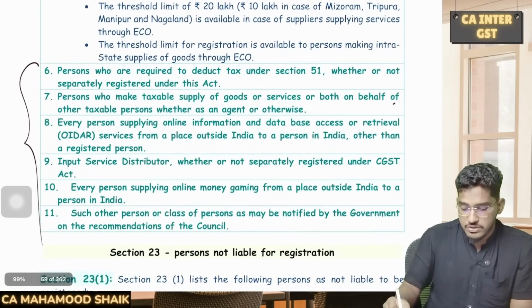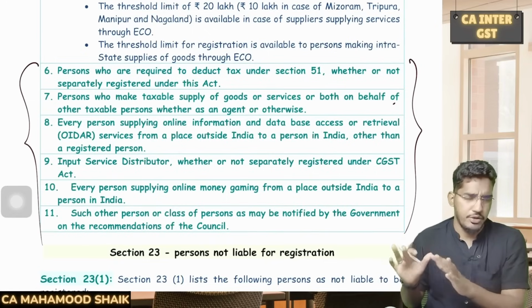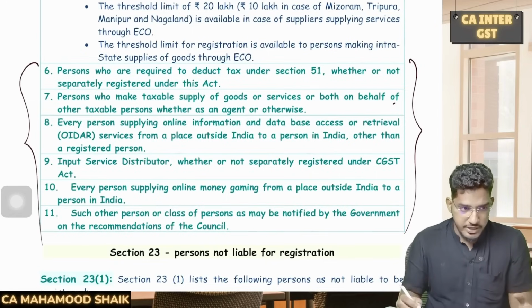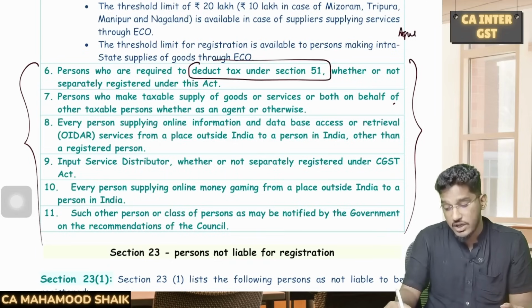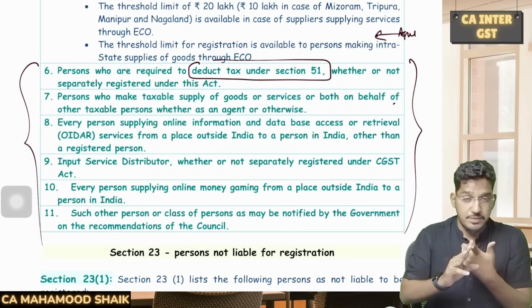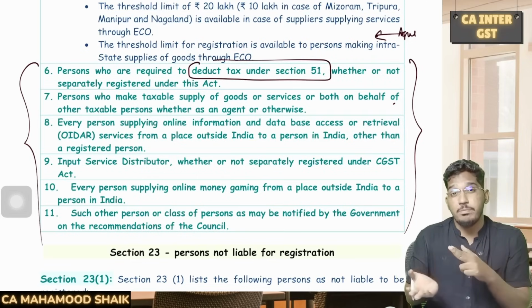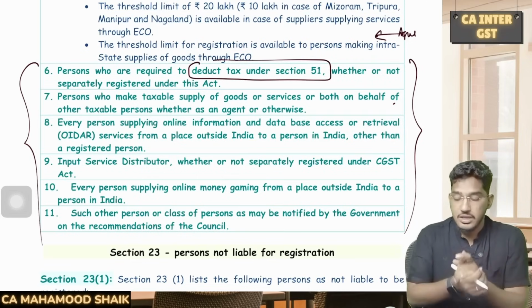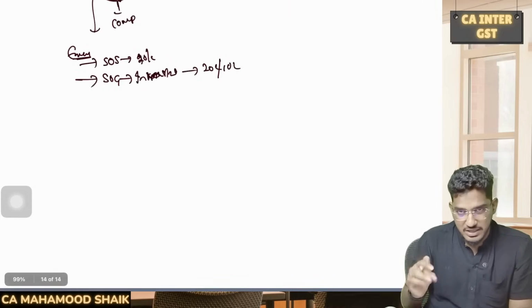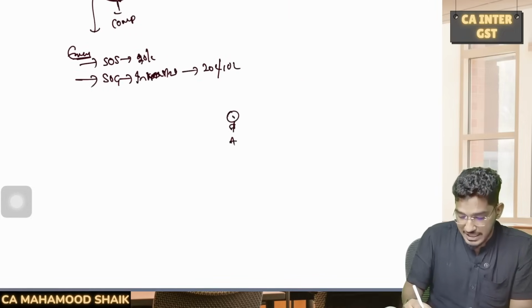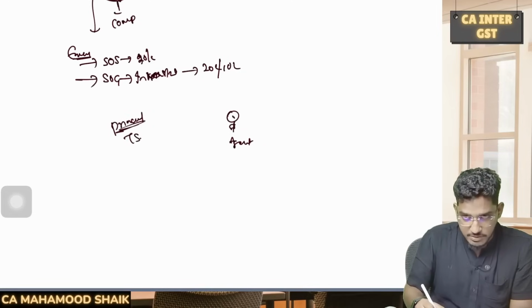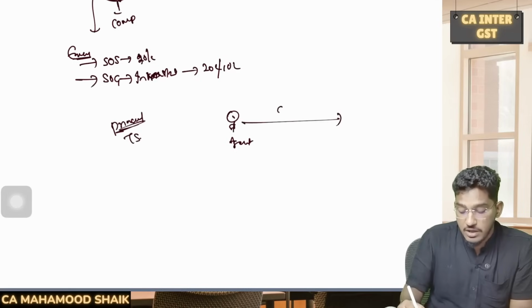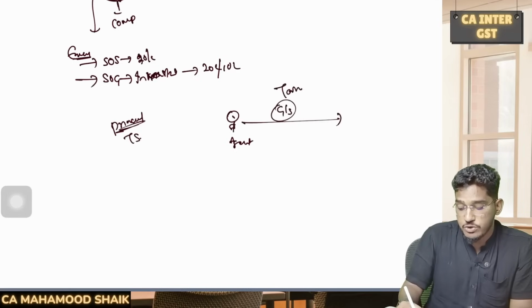Then there are certain categories of persons who are required to undergo compulsory registration, might be important for MCQs. So if I take you through the list quickly, those people who are required to deduct TDS under section 51, and also if you are an agent on behalf of a principal who is a taxable person, and the goods or services which you are providing on behalf of the taxable person are also taxable, then that agent is also required to undergo compulsory registration. So two conditions here: if you are an agent and your principal on whose behalf you are acting is a taxable person, and on behalf of that principal, whatever goods or services you are providing, they should be taxable.